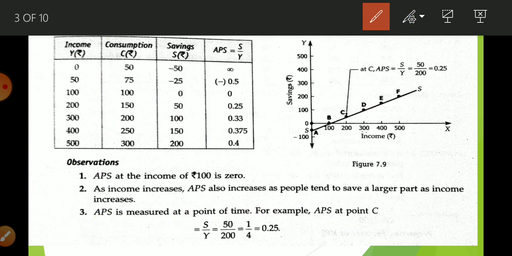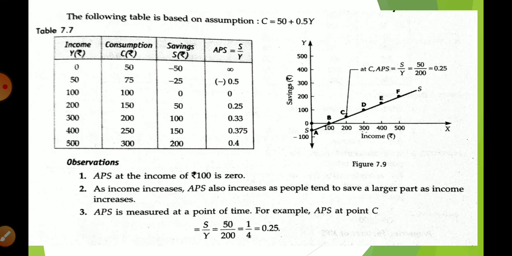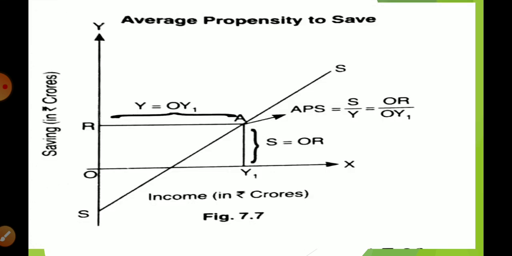Okay students, now next is the diagram. This diagram is based upon this table. Suppose you forget the table, so how are you going to attempt the question? There is one more option: you can draw the diagram without a table, without any basis of a table.